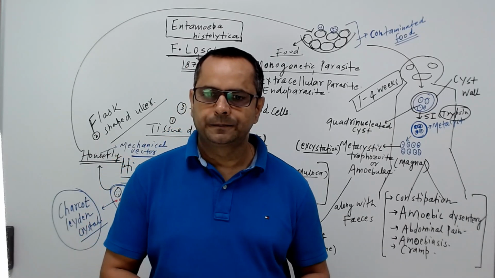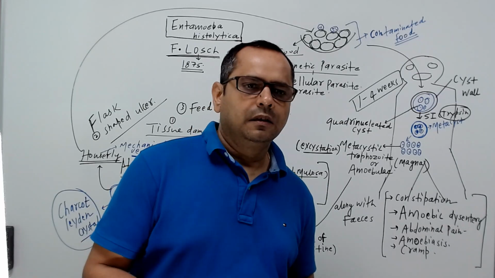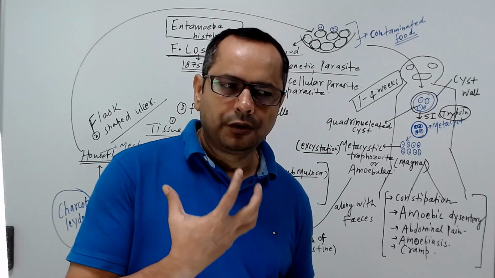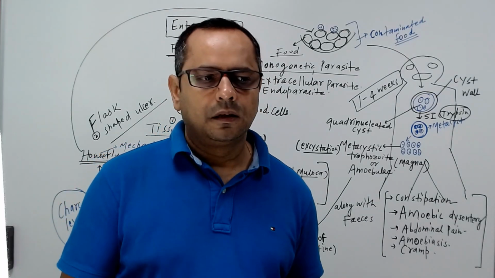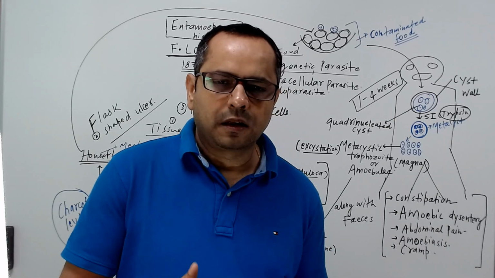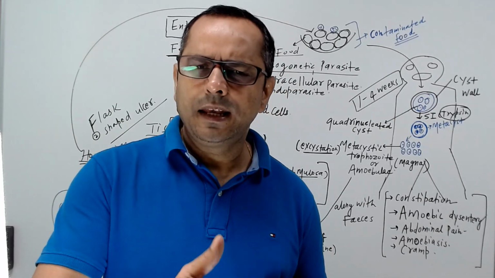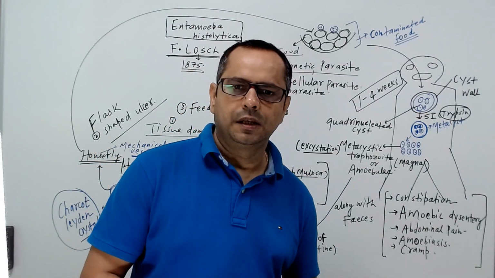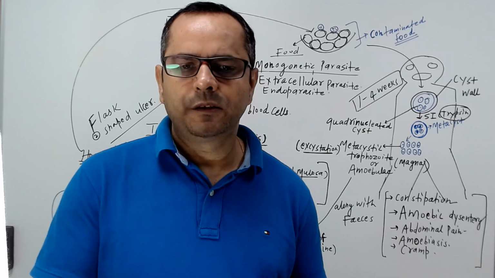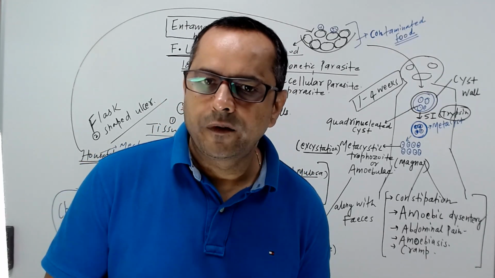And it's a very common parasite in developing countries where we do not care for our hygiene, like India, Bangladesh, Myanmar, and many Latin American countries, where that infection is very common.